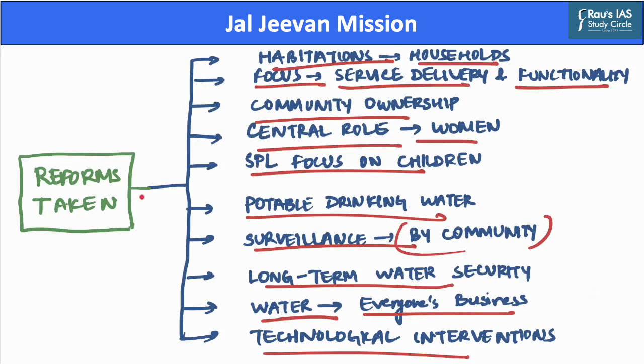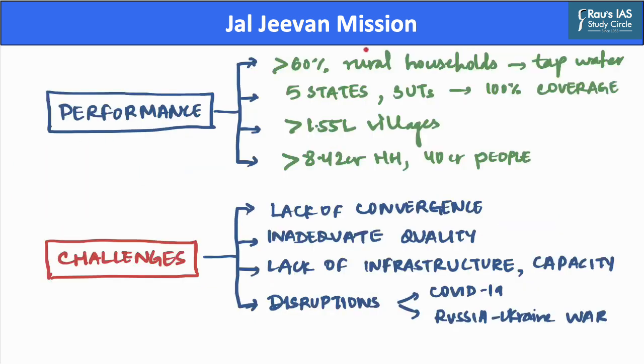Now, after we have discussed the reforms that were taken, let us discuss the performance of this scheme. Despite several disruptions in recent years, primarily due to the pandemic and the Russia-Ukraine war, states and union territories have made persistent efforts to implement the Jal Jeevan Mission. More than 60% of rural households of this country are provided with tap water connection in their homes. Also, 5 states and 3 union territories have reported 100% coverage. Hence, the country is steadily progressing towards covering all the rural households with a safe drinking water connection through taps.